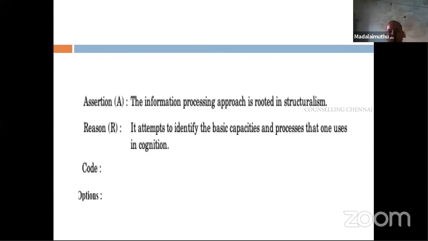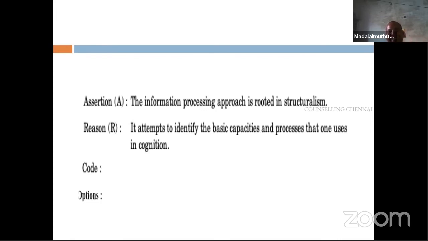Both are true and it is the right explanation. So if A is true but the reason is false, then the answer is C. If both are true, but it doesn't explain logically, then the answer is B. And if the first one is wrong, then you need not even worry about what is statement 2. Directly go for D.